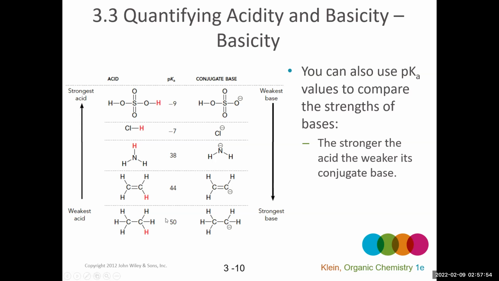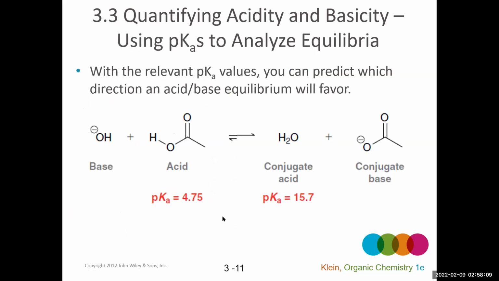So this ethane has a pKa of 50. So it's basically one of the weakest acids you can imagine. That means that its conjugate base is actually a very strong base, right? So make sure that you remember that relationship. That's super important.